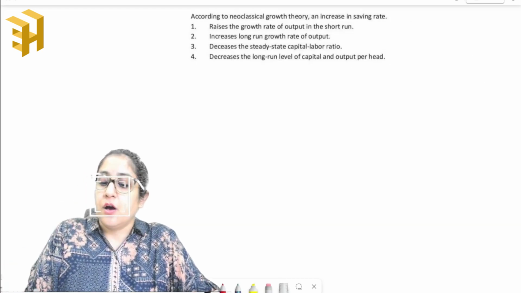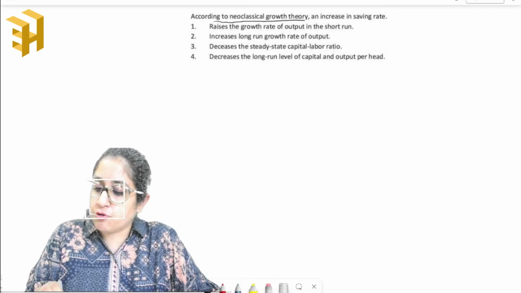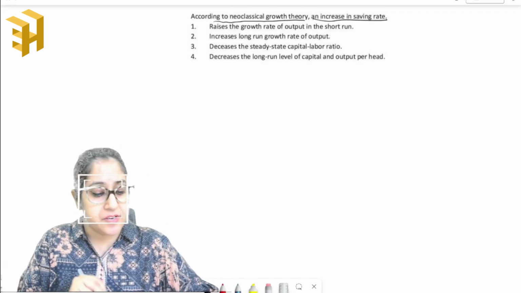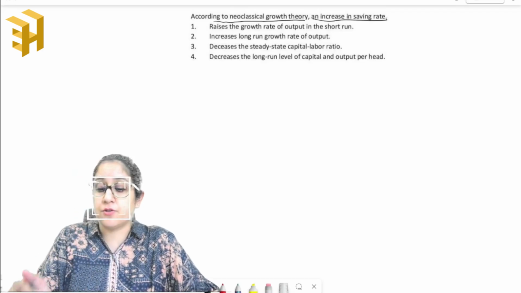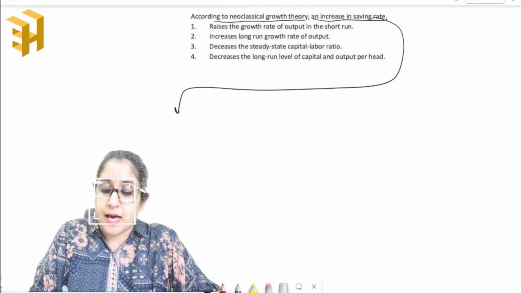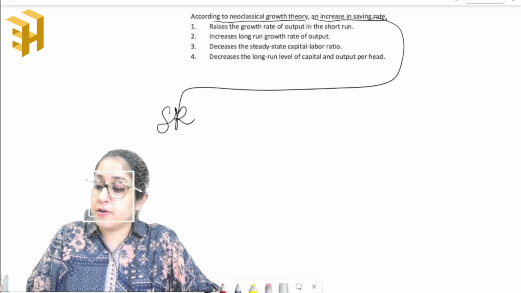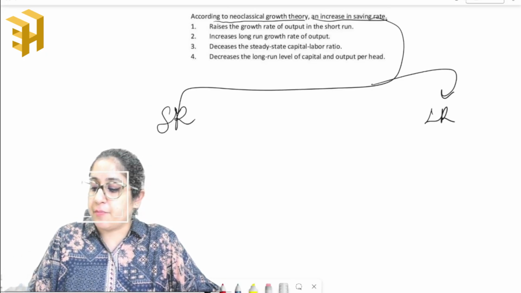Next question. According to the neoclassical growth theory, an increase in savings rate. According to the neoclassical growth theory, first you need to note that there is both a short run impact and a long run impact.